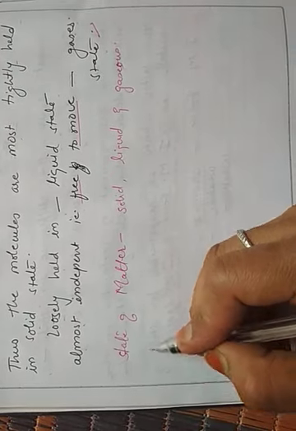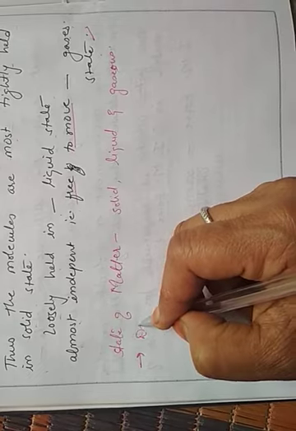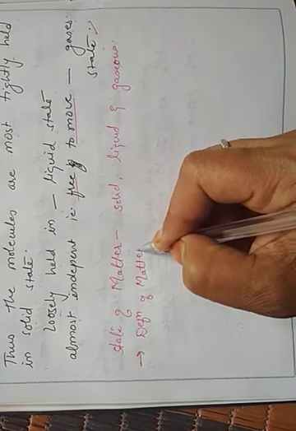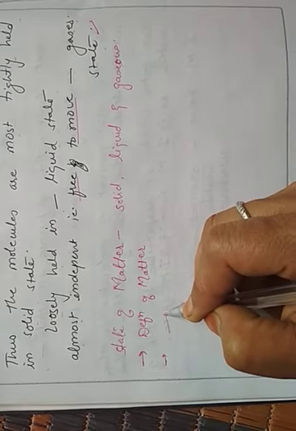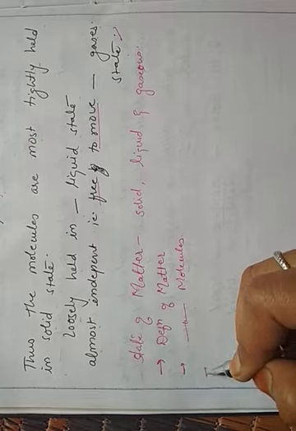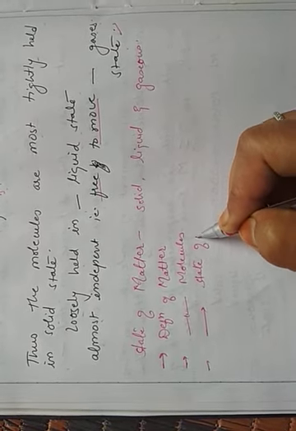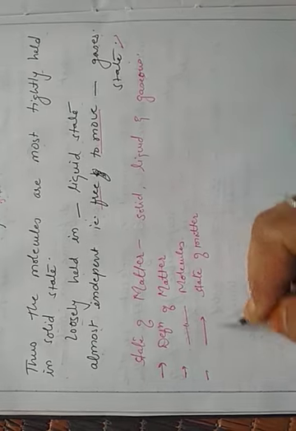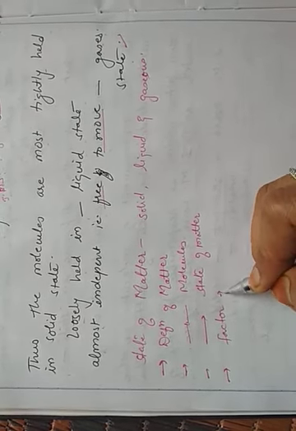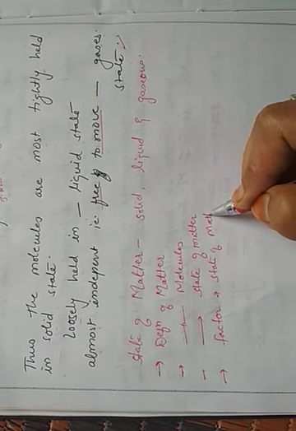In the exam, different questions related to this topic can be asked: the definition of matter, the definition of molecules, the different states of matter, and the factors which are responsible for the state of matter.